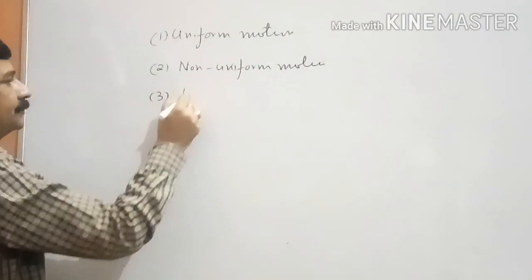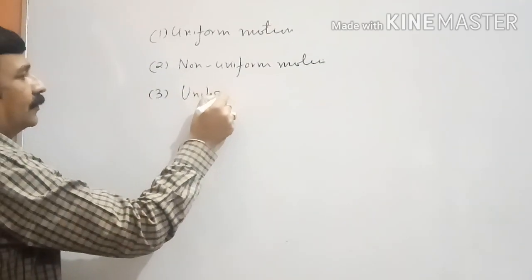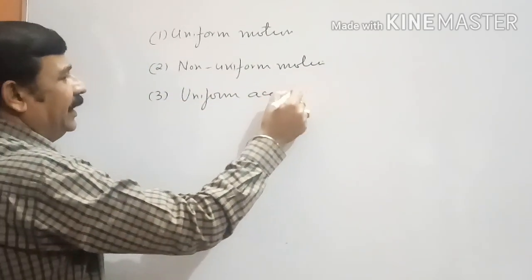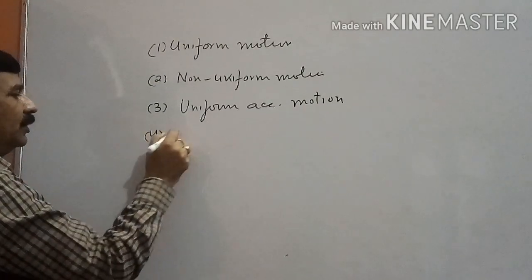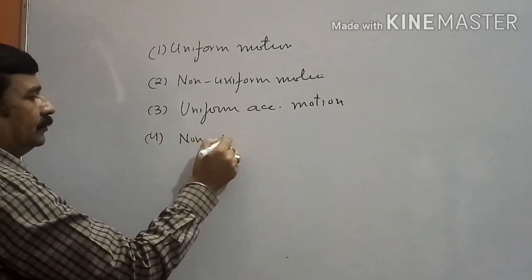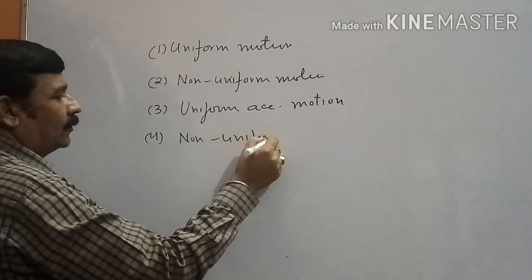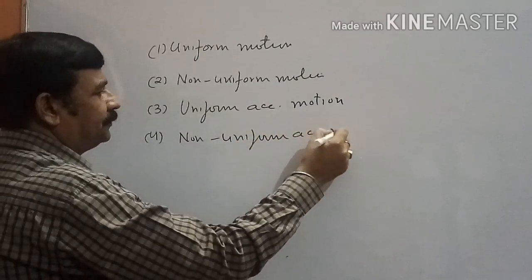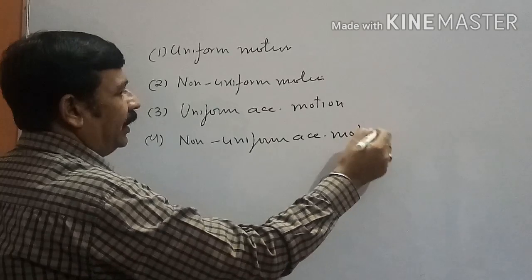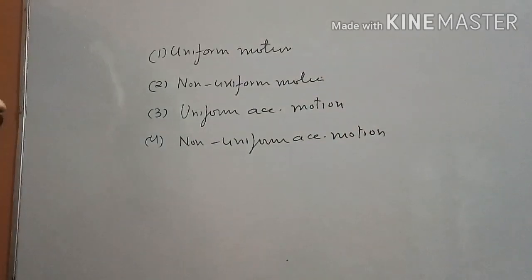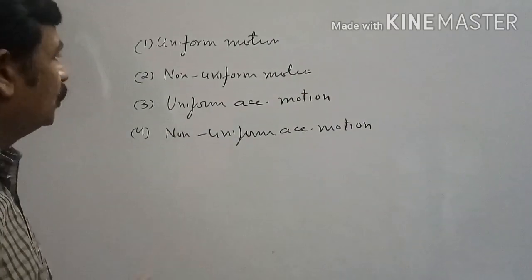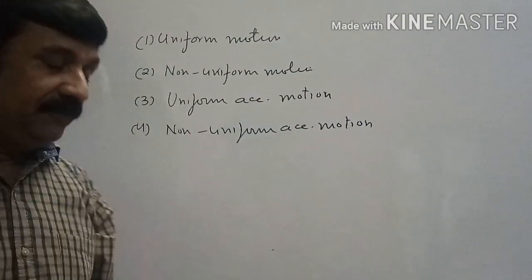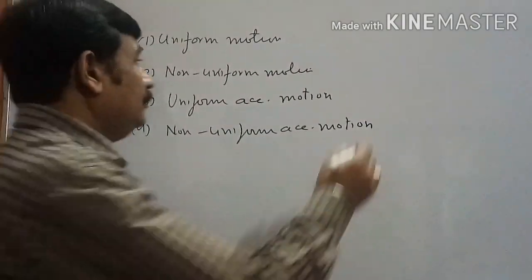Number 3, uniform accelerated motion, and number 4, non-uniform accelerated motion. We are going to discuss these types of motion in very simple language.